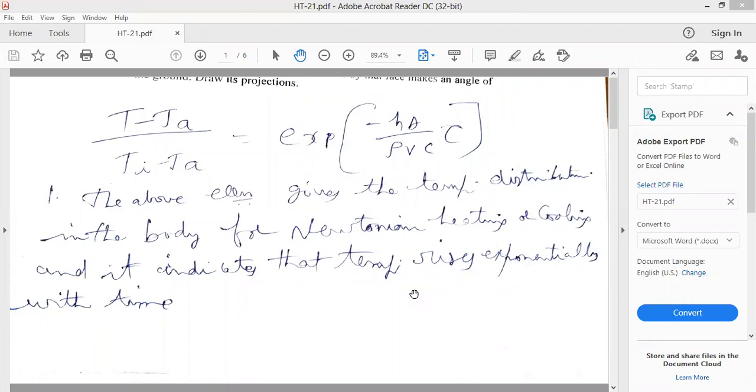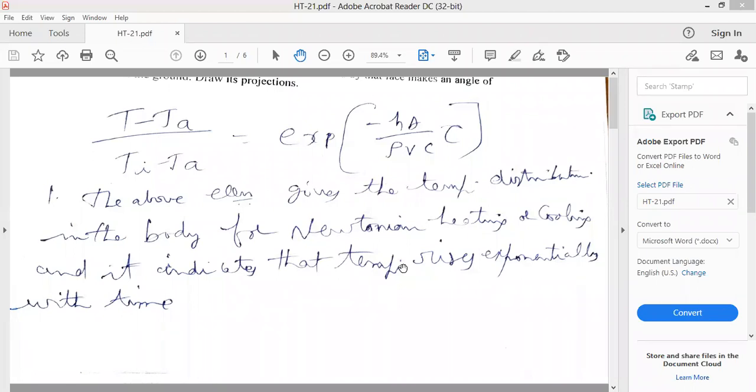Here the internal conductance resistance, L by KA, is very small when compared with the outside surface convective resistance, whereas you have to consider the outside convective resistance, that is 1 by hA.